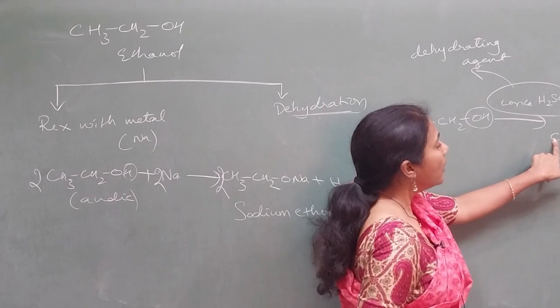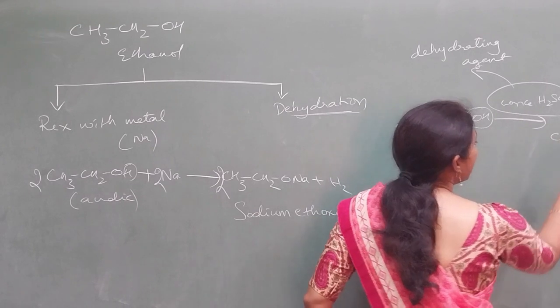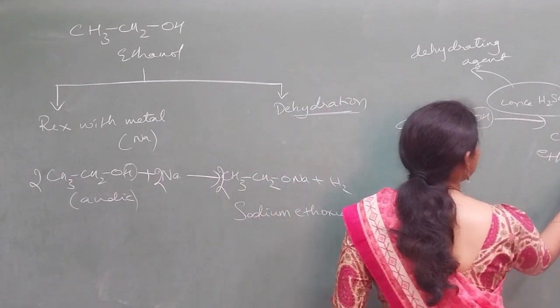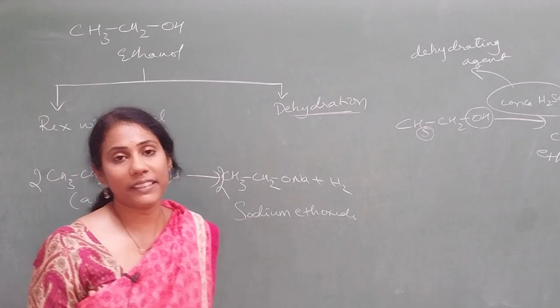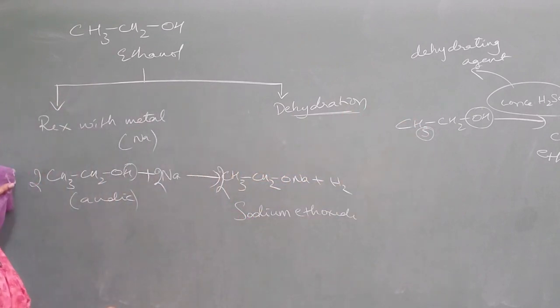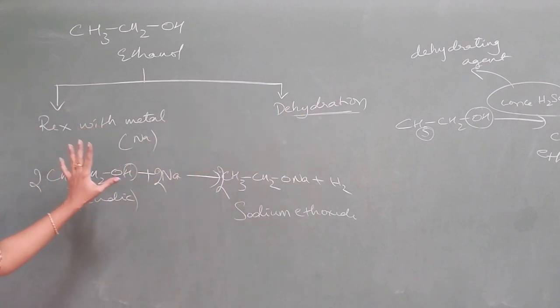If you have to show 4 bonds around each carbon, you should definitely put a double bond. So what is formed as a product here? Ethene is formed as the product. So that is all about the dehydrating agent, guys. Learn it in a flowchart manner, it becomes easy for you.